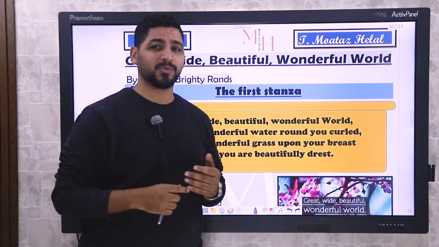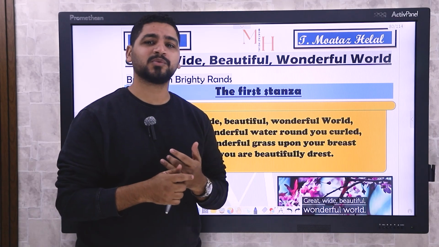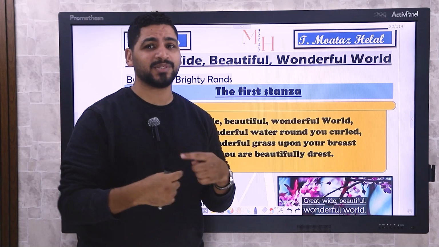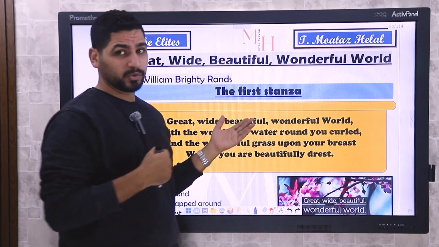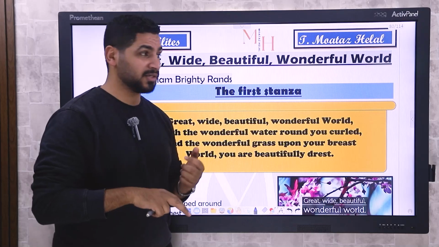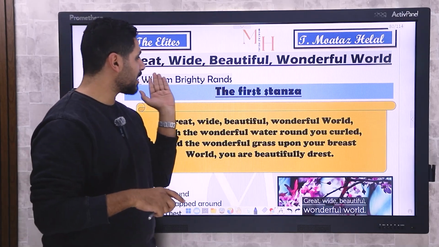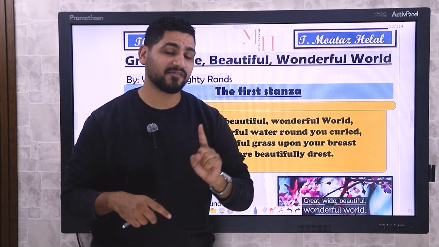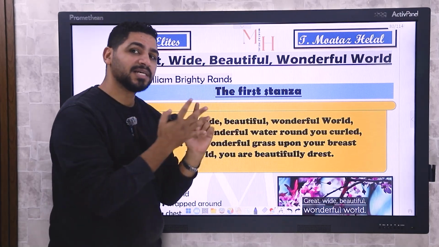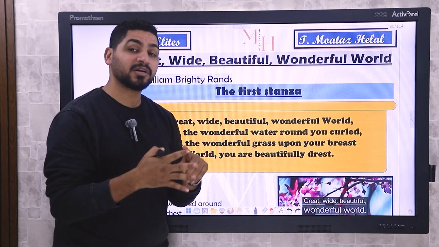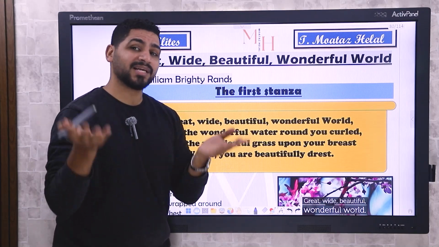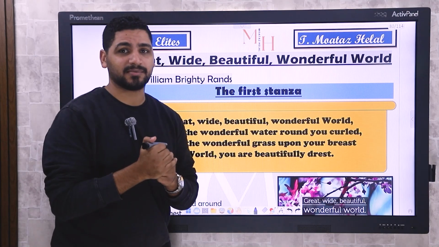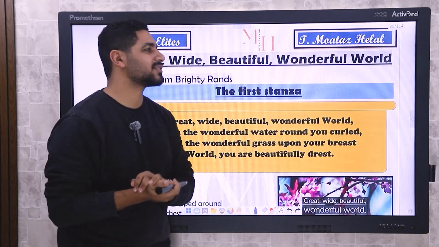I know that you forget poetry all the time, so I thought of why don't I just explain poetry to them and leave it on YouTube so they can just listen to it again and again. We have just one poem for the second term called Great, Wide, Beautiful, Wonderful World. This is the only poem that we have. I will explain the first stanza line by line, then the second, third and fourth stanzas, and I will answer all the questions with you, so I will explain the whole thing with you today. Shall we start? We shall start.